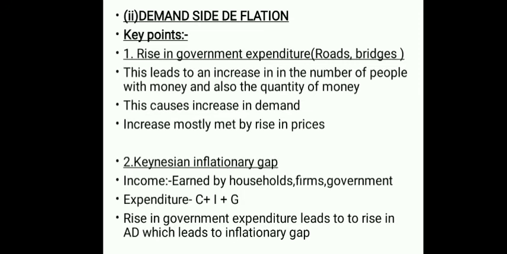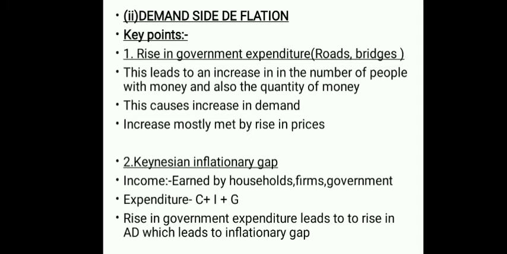Then we are told to explain the causes of demand side inflation. The first cause is rise in government expenditure. How does the government incur expenditure? To build roads, bridges, or such things. Increase in expenditure leads to an increase in the number of people with money and also the quantity of money in circulation in the economy, because government pays people in order to do the construction of roads or such things. Then this causes increase in demand, and this increase is mostly met by rise in prices.